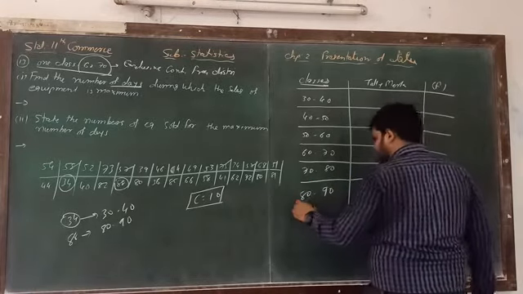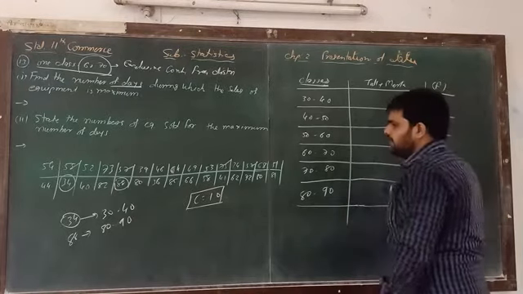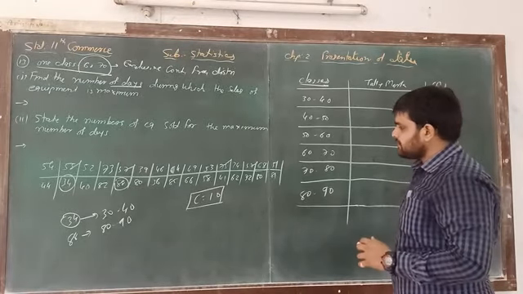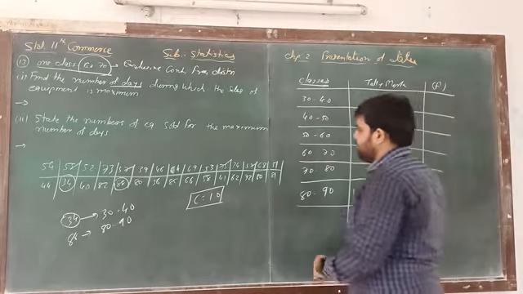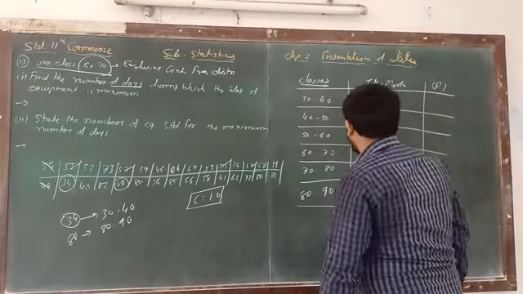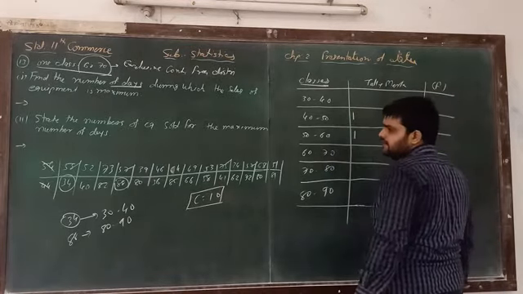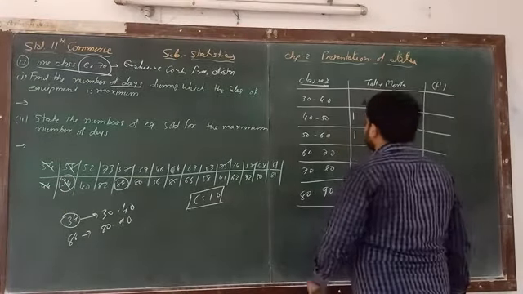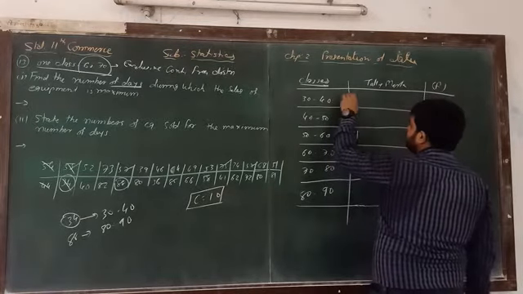So this is the table. Now what we have to do is put each observation in its class. First of all, 54, 44. 54 is in this class and 44 is here. 58, 34. 58 here, 34 here.